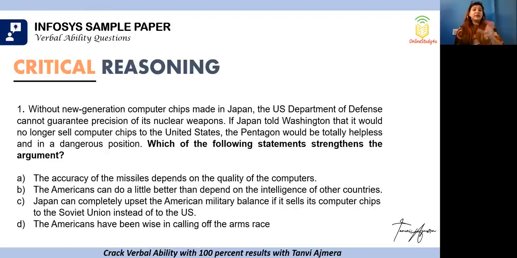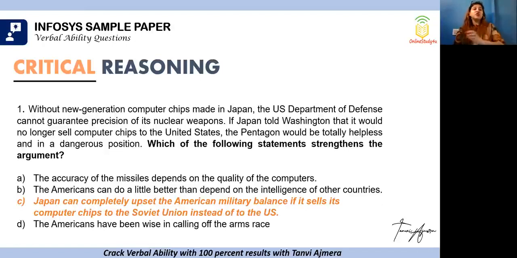Now, looking at this, if you had to further strengthen the argument, of course, we can make a statement that Japan is in a position to completely upset the American military balance if they go on and start selling the computer chips to the Soviet Union instead of the US. So the idea is that first you break the argument and you understand it. Second, you look at which ones are inferences. What is it that you're deriving from the passage, whereas what is it which is making your further point all the more stronger? So that is your strategy for this one.